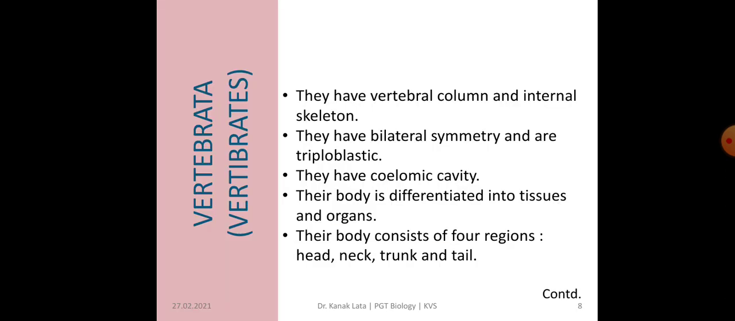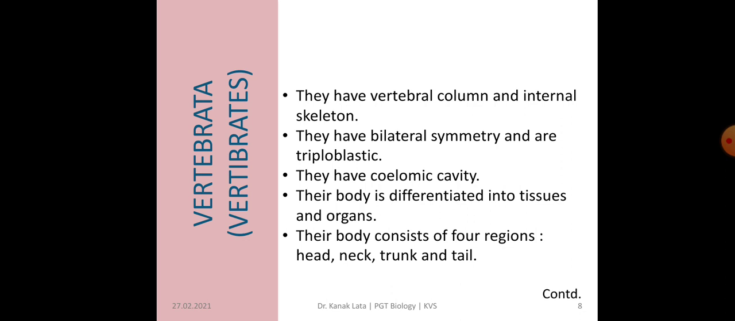Now next is the Vertebrata. They are also called vertebrates. Why are they called Vertebrata? Due to the presence of the vertebral column and internal skeleton. They also have bilateral symmetry and are triploblastic. A true coelomic cavity is present, and the body is differentiated into different tissues and organs.